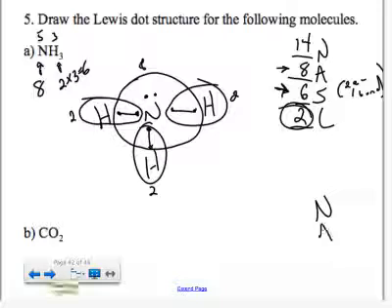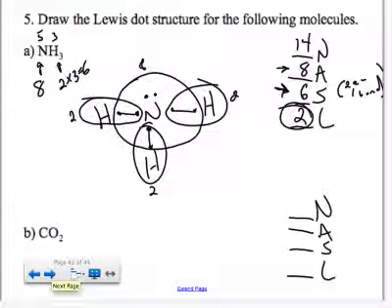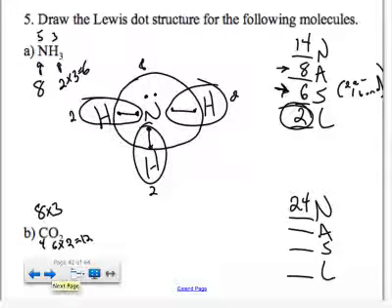Going down to B, CO2 again. How many do I need? Well, there are 3 atoms here. There's no hydrogen, so I do 8 times 3. So I need 24 electrons. How many do I have? Carbon has 4, oxygen has 6, and there are 2 oxygens, so that gives me 12. So I've got a total of 16. 24 minus 16 is 8. That's how many I'm going to have to share. And then the leftovers are going to be 16 minus 8, which is 8. So you just subtract as you go down.